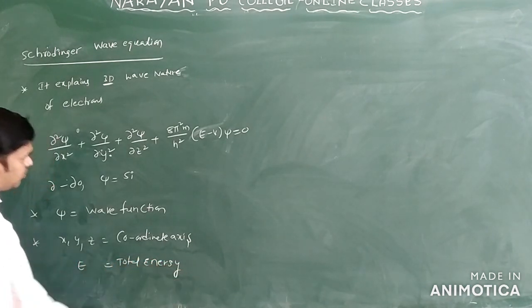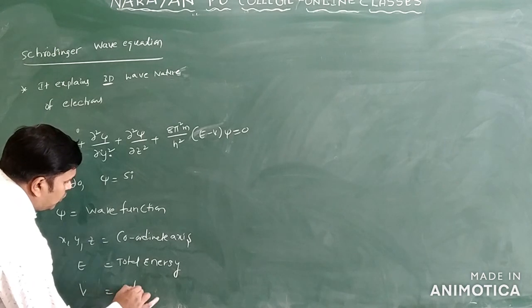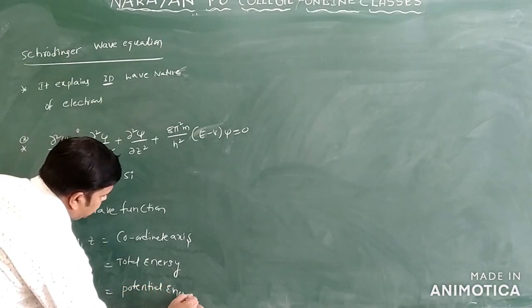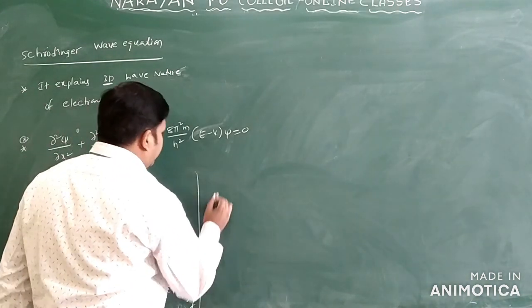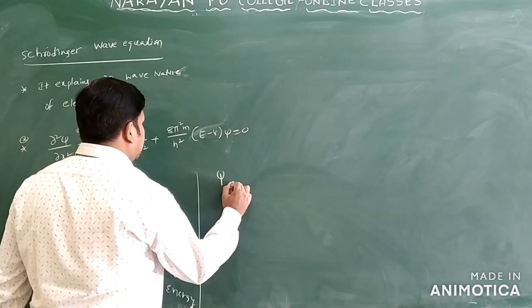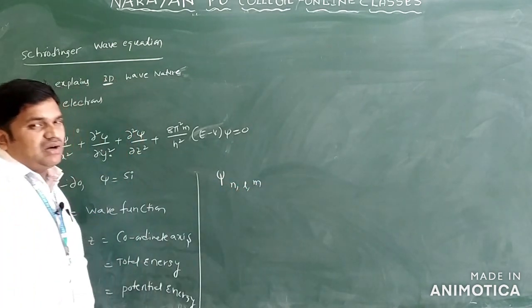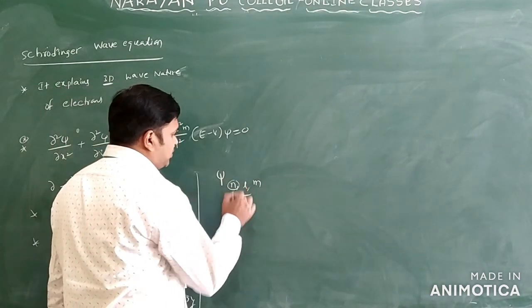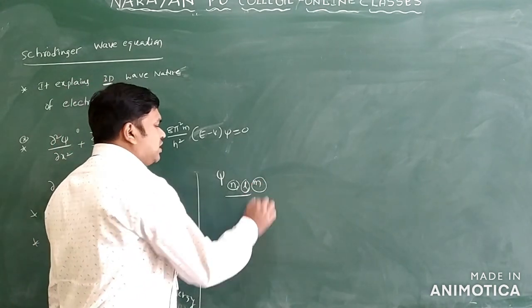One more thing we have, V is there. So what is V? V is equal to potential energy only. So here this psi value we are writing for the three quantum numbers only. Psi n l m means what here? N means what? Principal quantum number. L means what? Azimuthal quantum number. M means what? Magnetic quantum number.